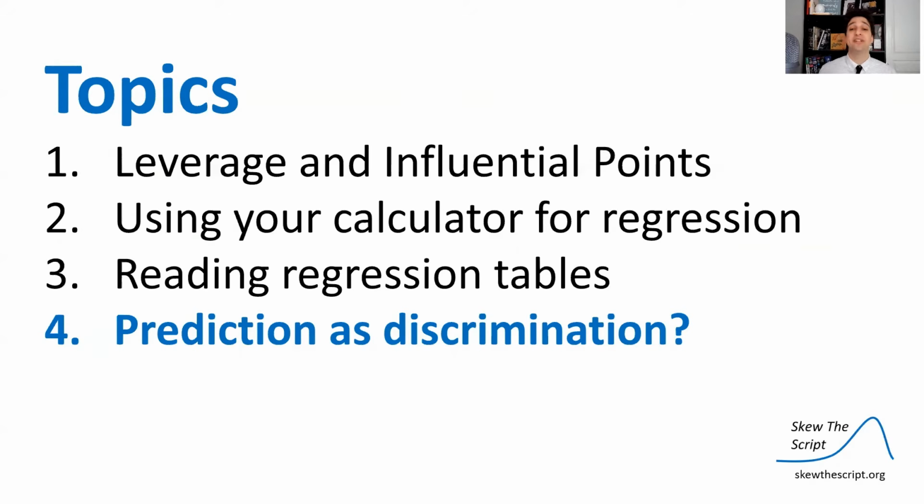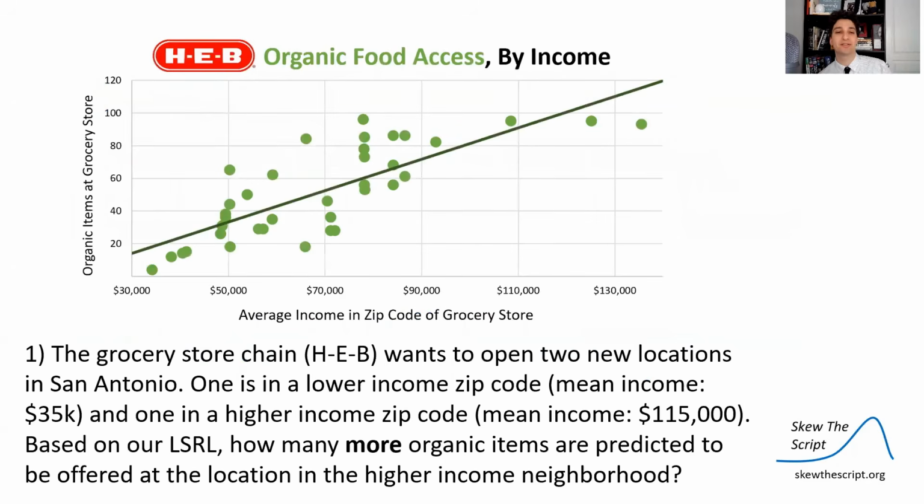Now, prediction as discrimination. Let's talk about that topic. So say that HEB, the grocery chain in Texas and San Antonio, wants to open 2 new locations. One is in a lower income zip code, mean income about $35,000. One is in a higher income zip code, mean income about $115,000. Based on this least squares regression line, how many more organic items are predicted to be offered at the location in the higher income neighborhood?